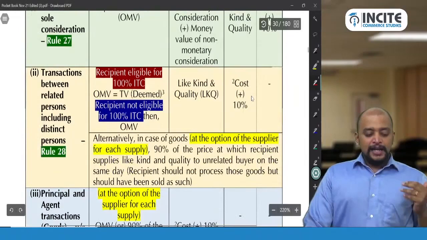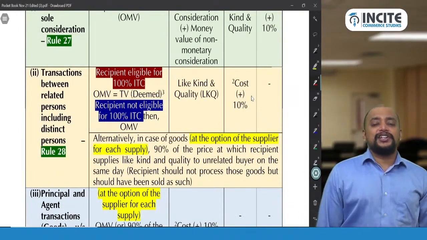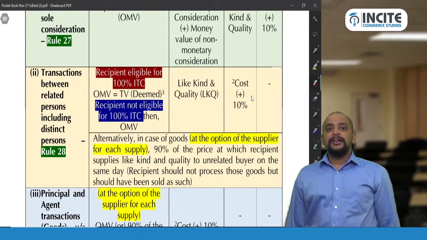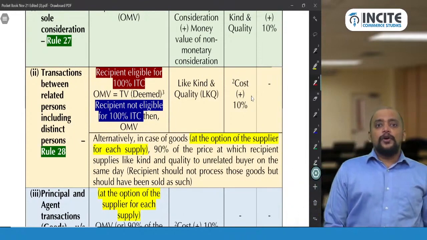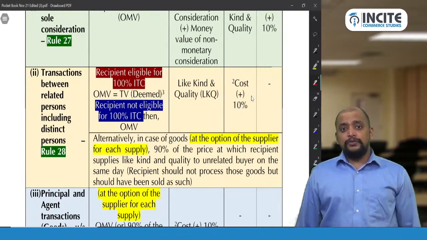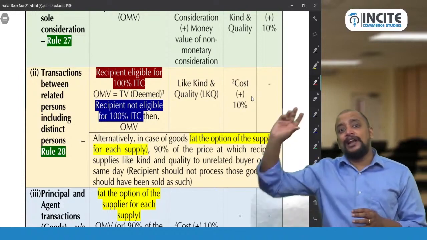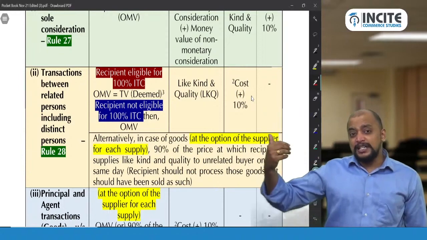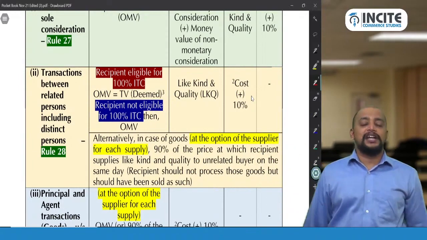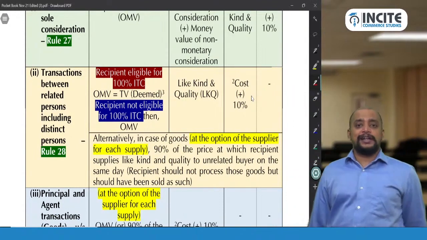Okay. Then second case, related party transactions including transaction between distinct persons. So what is that we need to do? First point is OMV, open market value. Here open market value, we have got a relaxation. If recipient is eligible for full ITC, then the transaction value declared in the invoice is deemed to be open market value. Even if 1 rupee invoice we raise, that also will be deemed as open market value.